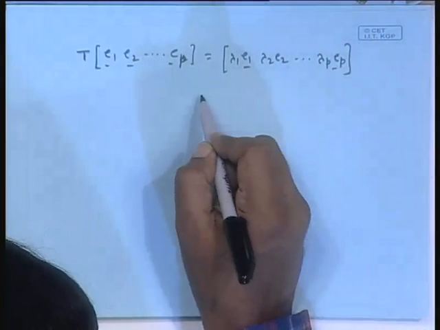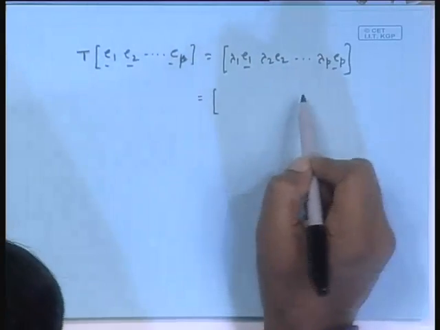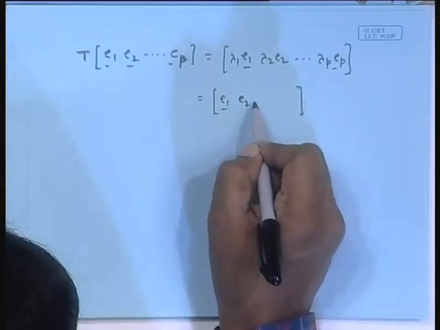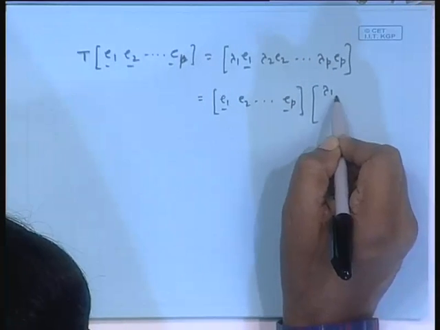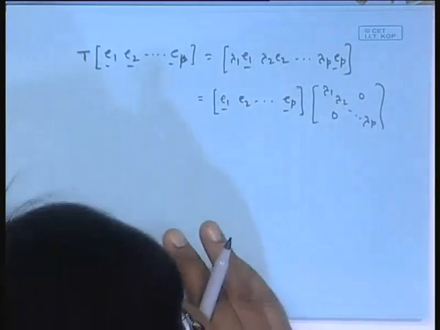Now, my claim is I can write it like this. The same vector, if I bring in E1, E2 dot dot dot EP into lambda 1, lambda 2 dot dot dot lambda p, a diagonal matrix. This will give you this. No, can you see that?